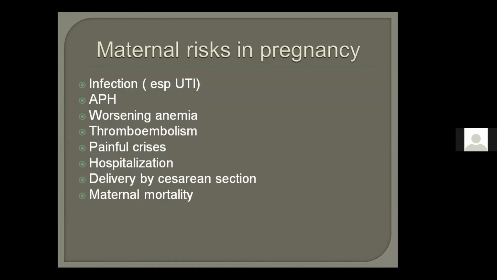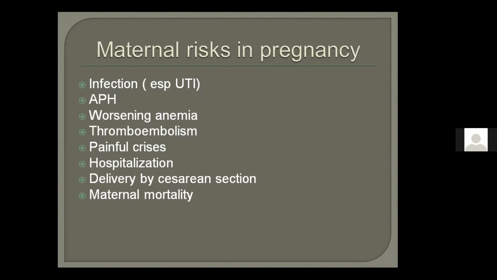And all of you know that APH, infection, and anemia are the risk factors of thromboembolism. And what does thromboembolism cause? It causes pain. You know, in DVT, what happens? It is a painful swelling of the legs. So to remember, thromboembolism, painful crisis. Painful crisis will lead to increased hospitalization. And at the very end, like in every high risk pregnancy, there is an increased chance of cesarean section and maternal mortality.